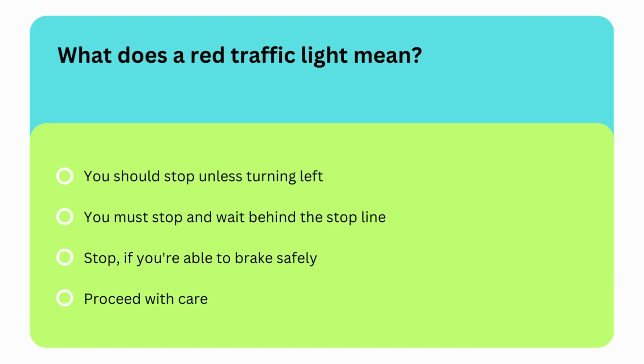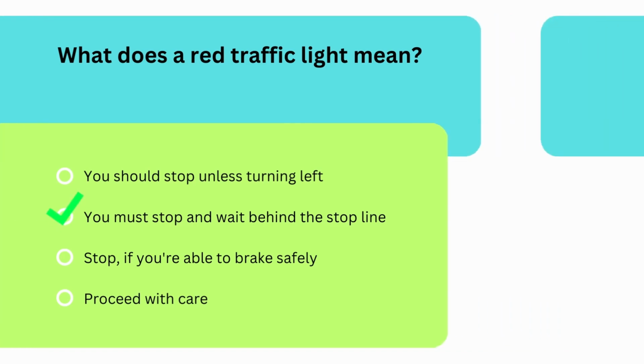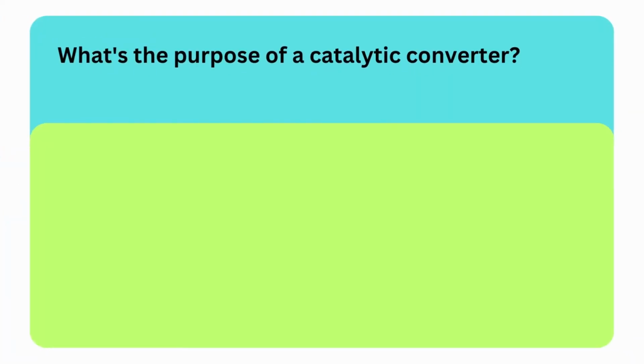So the correct option is second option. The red traffic light means that you must stop and wait behind the stop line. Next question is, what's the purpose of a catalytic converter?